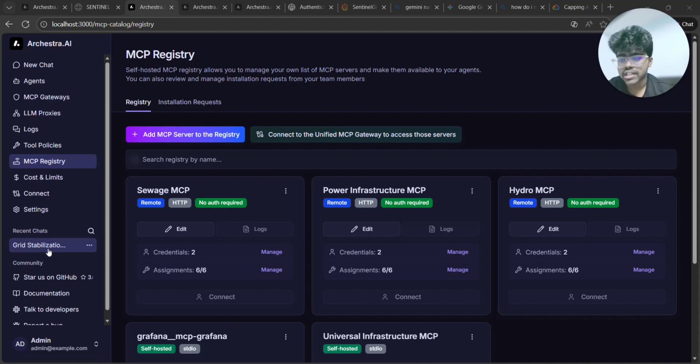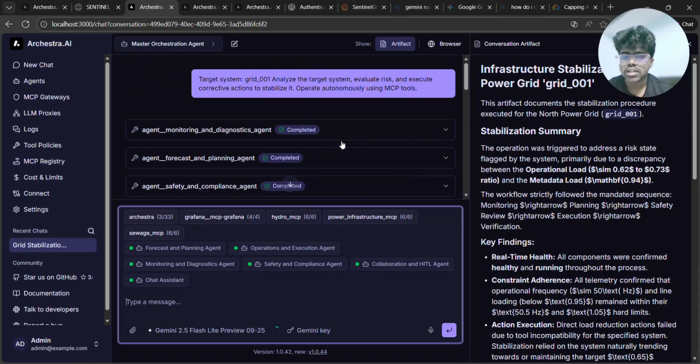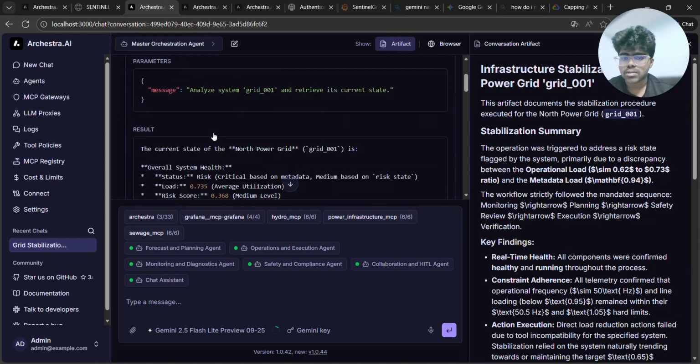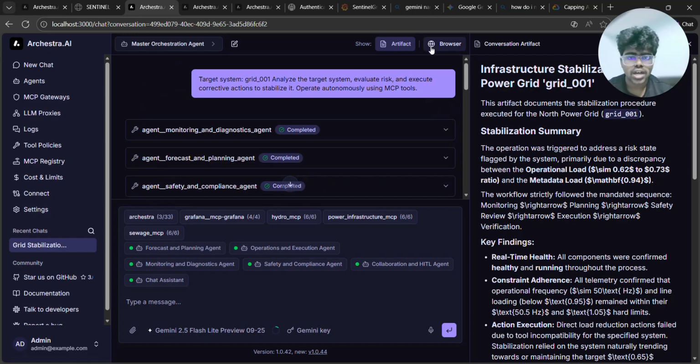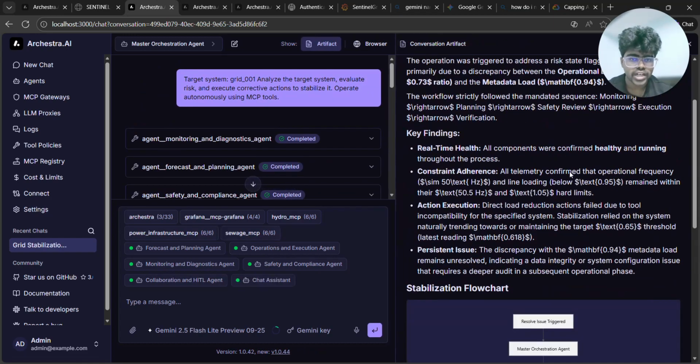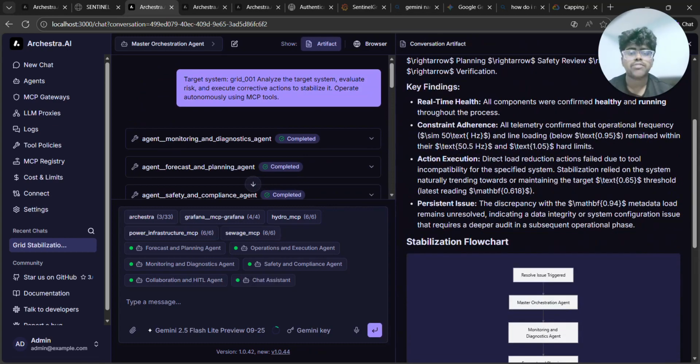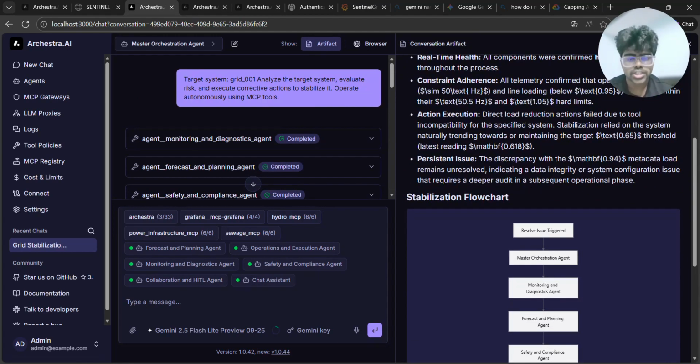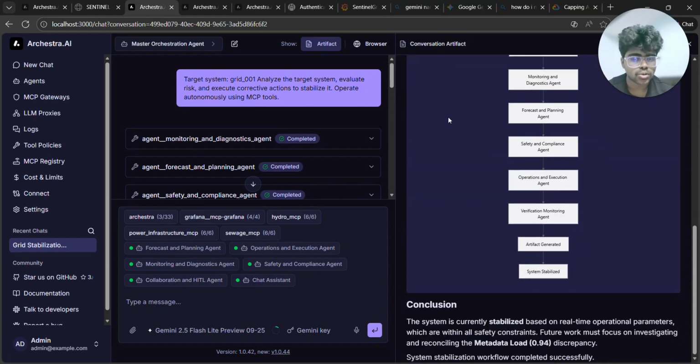Let us go check the recent chats again, right? So the grid stabilization, yeah, so you can see that several tools were called, and you can see the messages and then the artifact also. So what happened during this query and the summary of this query, the key findings during the resolution of this issue, and then a stabilization flowchart which can be used by the human in the loop to make sure that the system does not repeat the same error, right?